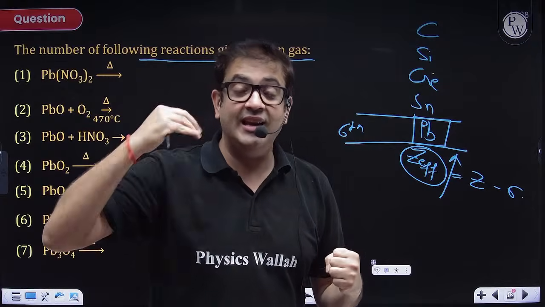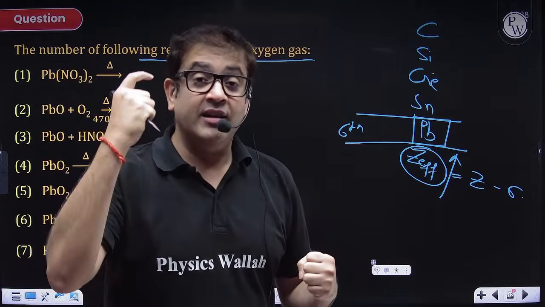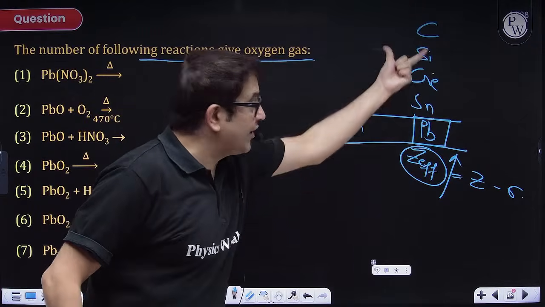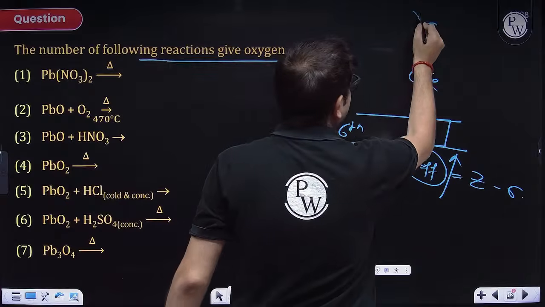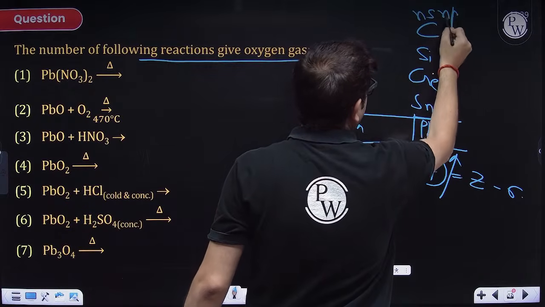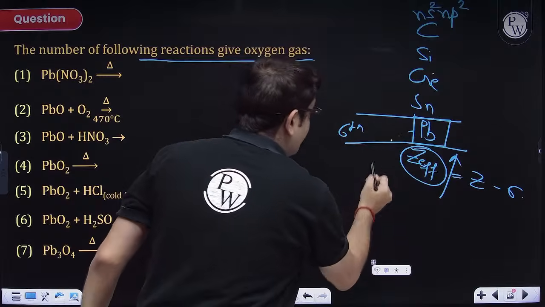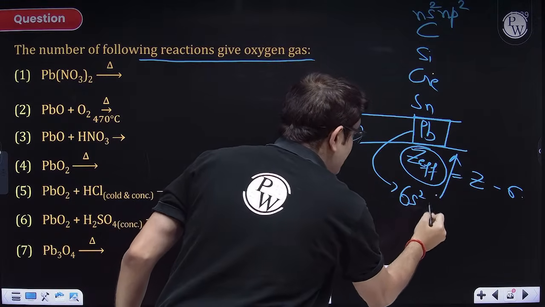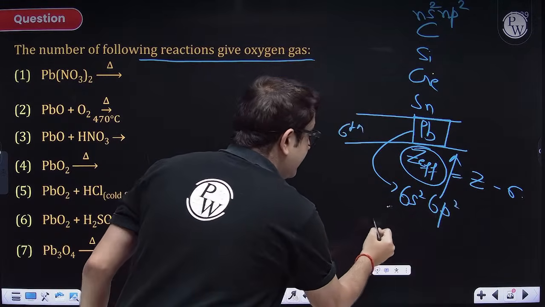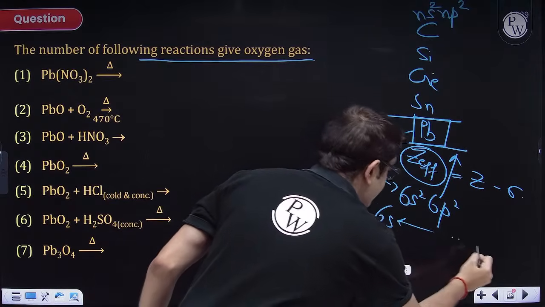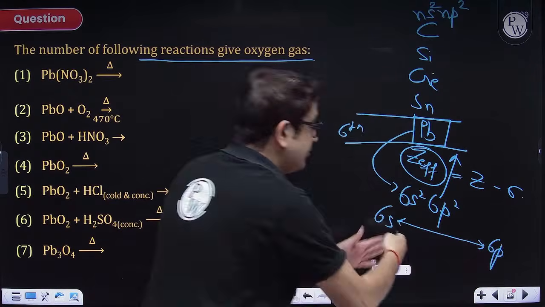the inner shell electrons. Now, what is the outer shell for the carbon family? The general electronic configuration is ns2 np2. So for lead, it will be 6s2 6p2. But the energy difference between 6s and 6p will be so huge.